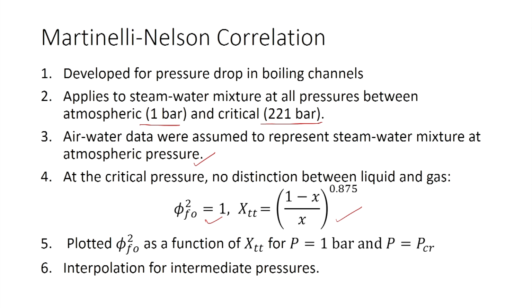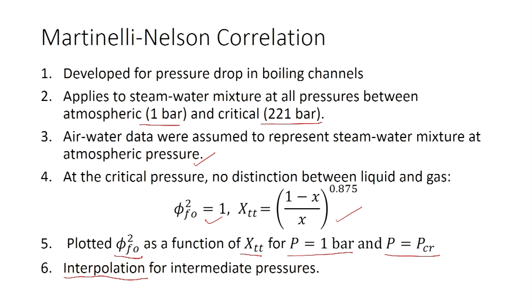Lockhart and Martinelli assumed turbulent regime, which exists in most of the industrial applications involving conventional channels. As we will see in the numerical examples, in case of conventional channels with realistic values, we will get both phases as turbulent. Then they plotted phi FO square as a function of xtt for p equal to 1 bar and p equal to p critical. And then for intermediate pressures, they interpolated.